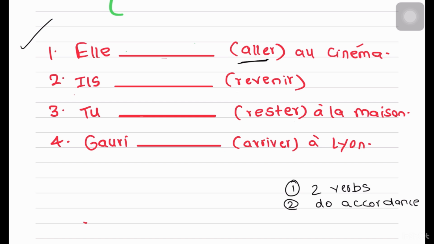So now I have to conjugate my first verb, that is my helping verb. I've decided it's être. Elle becomes est. Elle est. Now comes the past participle. How do I conjugate aller? For the past participle, I remove the R and I add an accent on the E. Why? Because it's an ER verb and those are the two steps to make a past participle out of it.